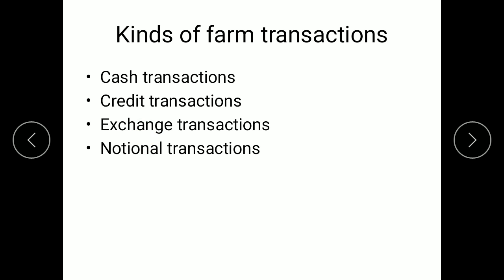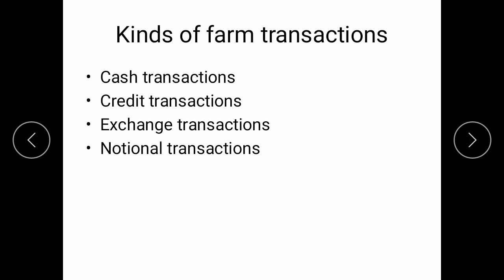The third one is exchange transaction. It can also be called a barter transaction. Exchange transactions are those where, to facilitate each other, the exchange of goods or services takes place between the parties for another kind of goods and services. So you exchange goods for goods. So it is also called the barter system.